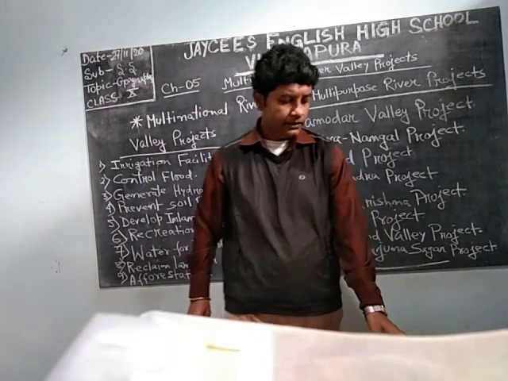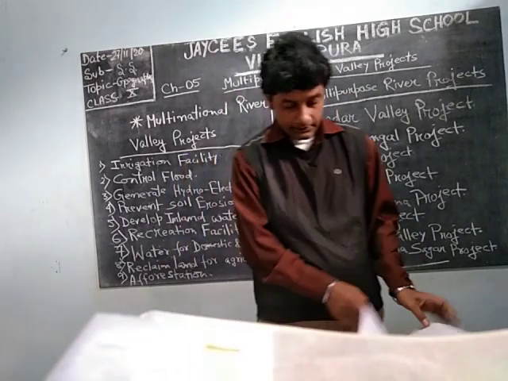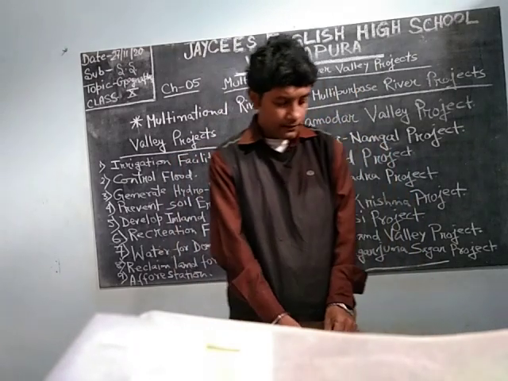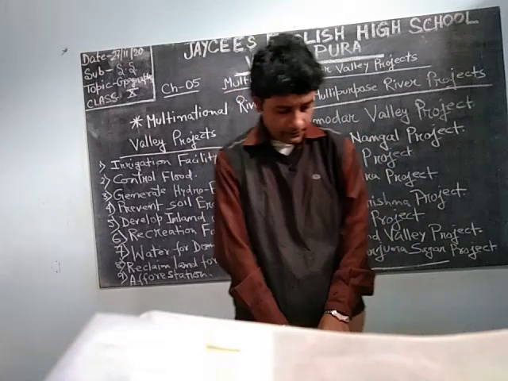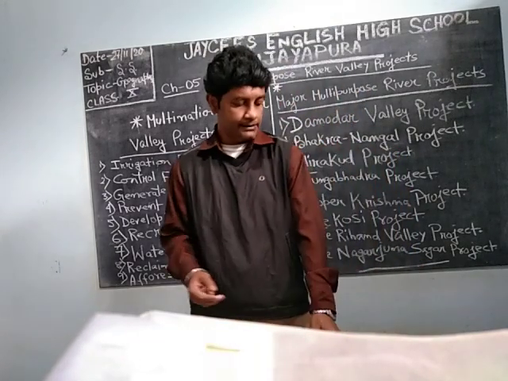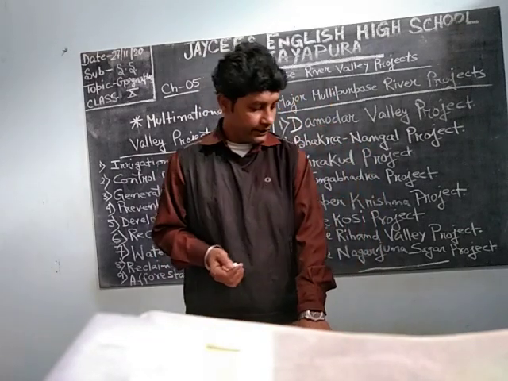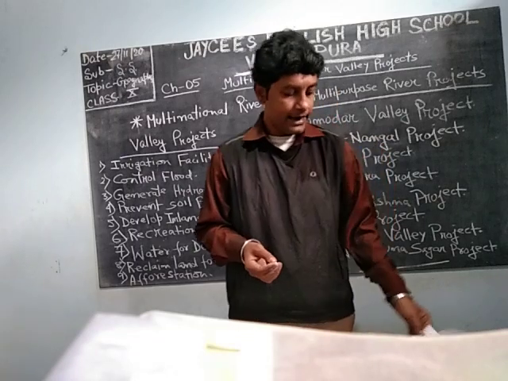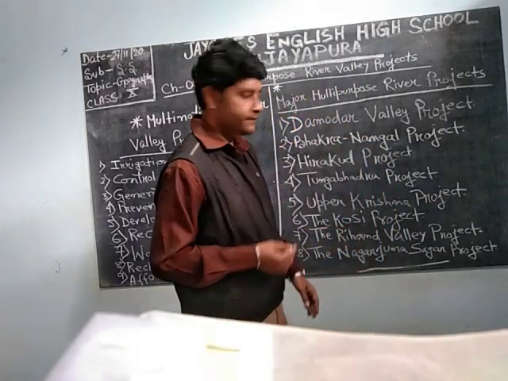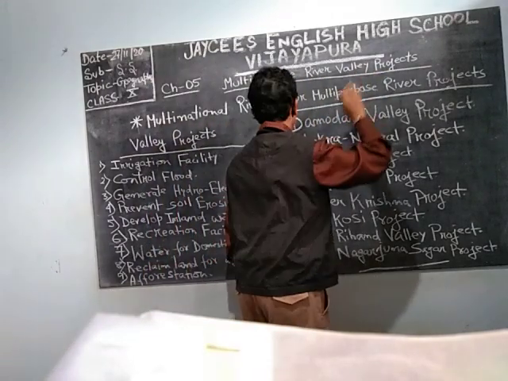So now we are going through the geography chapter 5, that is the water resources of India. As of now we have already done the major rivers of India, and in the last video we have done irrigation. What is the meaning of irrigation, the need for irrigation, and the types of irrigation: well, canal and tank. Now today's topic is multi-purpose river valley project.